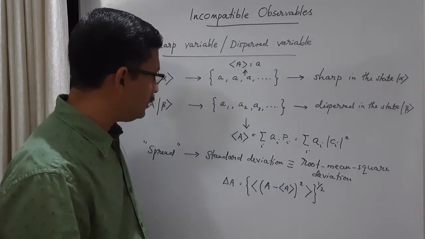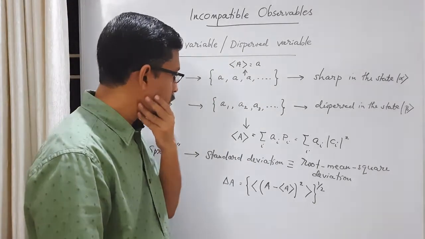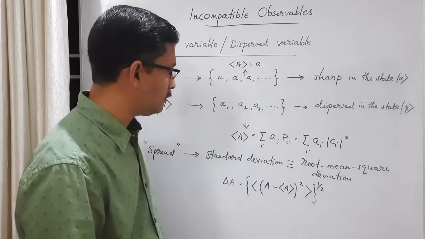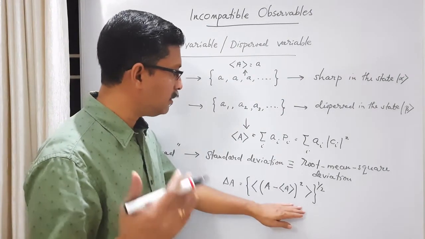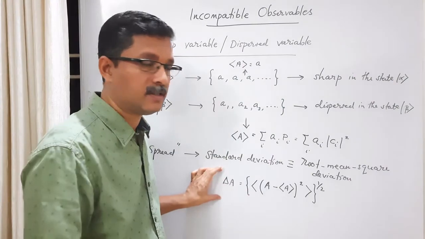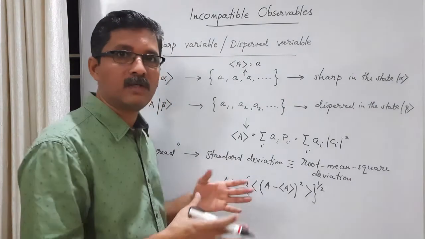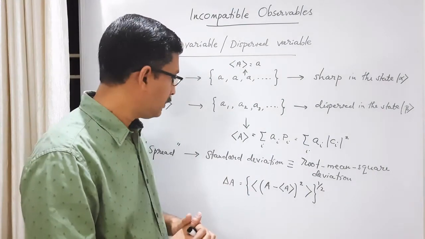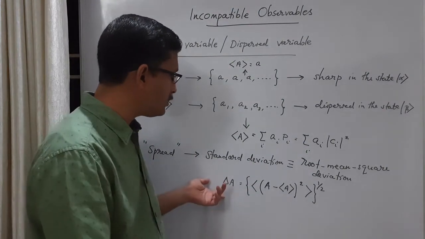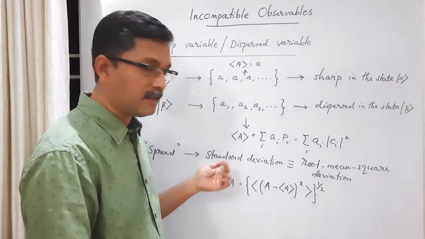And this quantity is called standard deviation. There are different words used for this. The square of the standard deviation is called the mean square deviation, as I have mentioned. It's also called variance. Sometimes we use the word dispersion for that. And the square root of the mean square deviation is root mean square deviation, also called standard deviation.